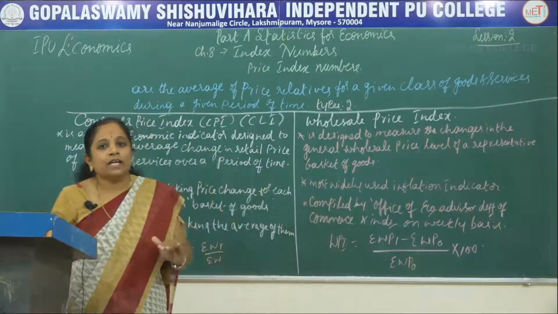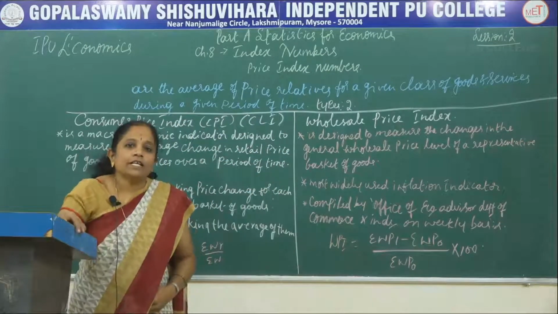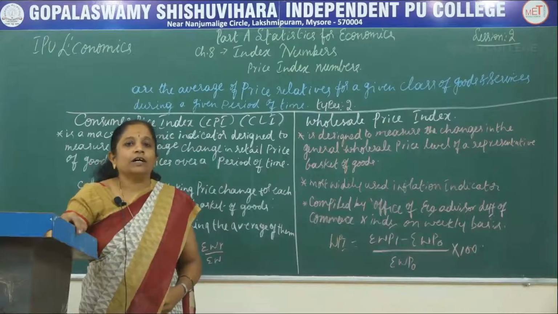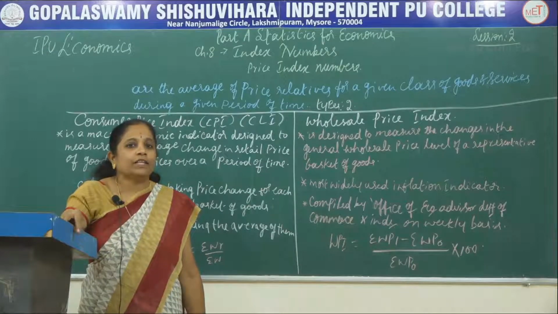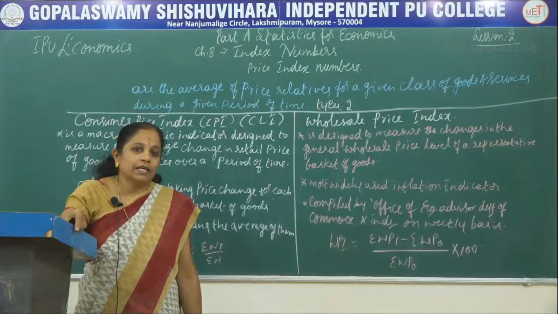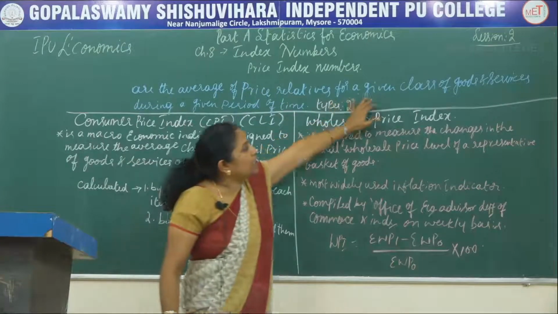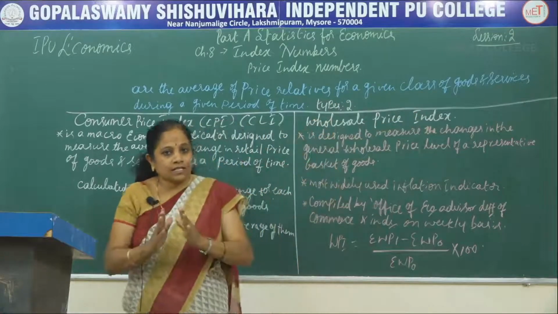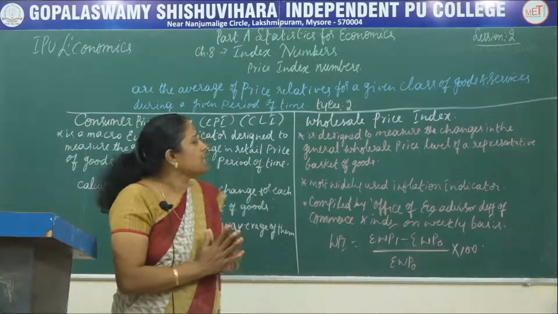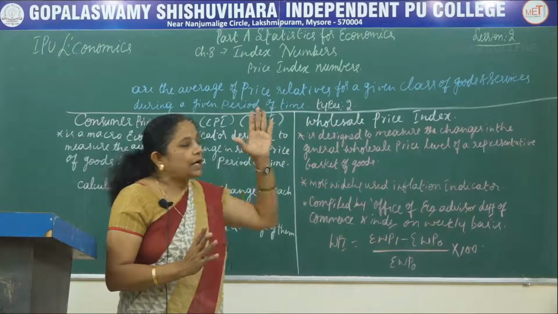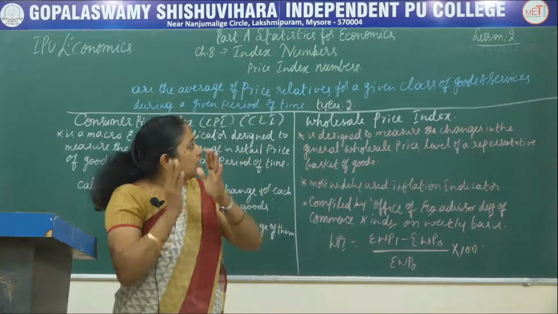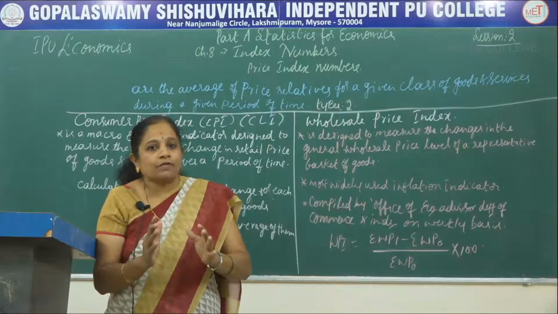A price relative is expressed as the percentage of the current year in comparison with the base year. It is an average of the price relatives for a given class of goods and services.